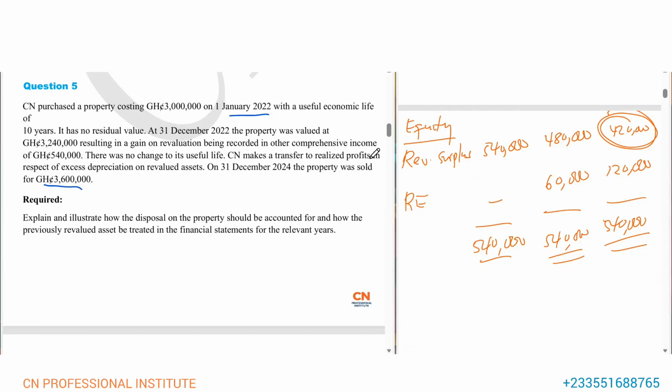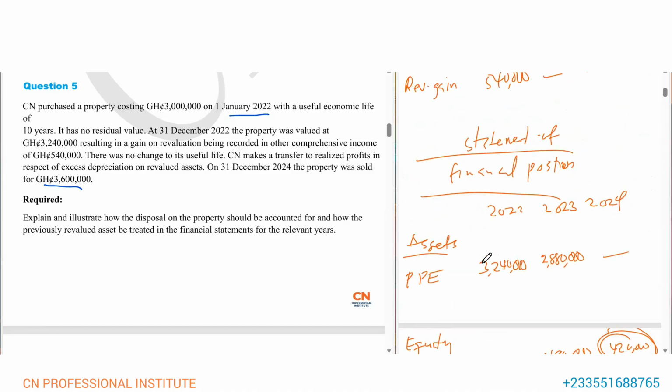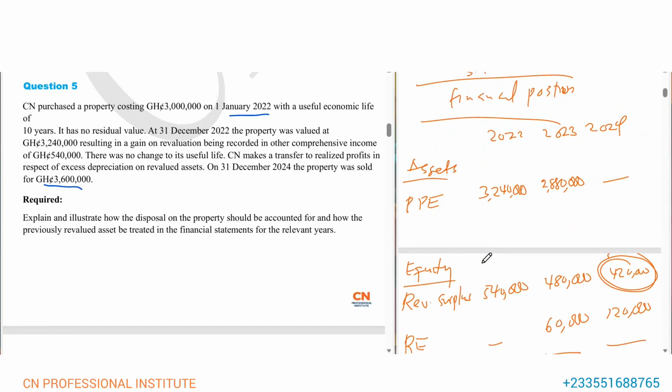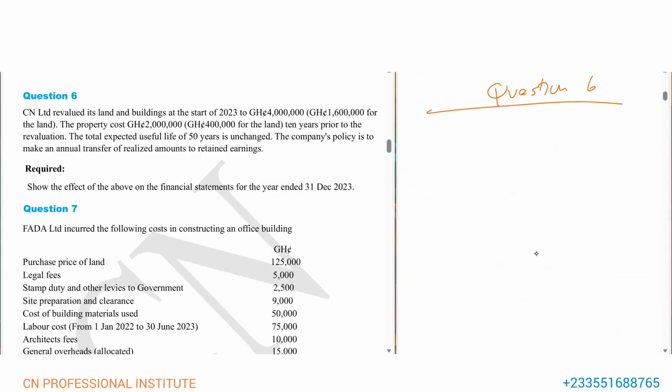All right. So that's it with question 5. So question 6. CN Limited revalued its land and building at the start of 2023 to 4 million. That's 1,600,000 for land. The property cost 2,000,000, including 400,000 for land, 10 years prior to the revaluation. The total expected useful life of 50 years is unchanged. The company's policy is to make an annual transfer of realized amount to retained earnings as required. Show the effect of the above on the financial statements for the year ended 31 December 2023.